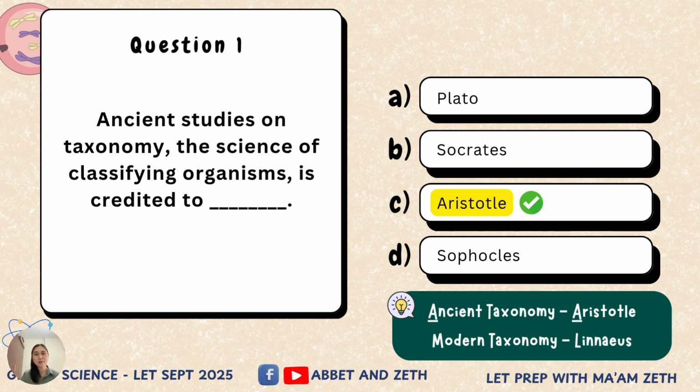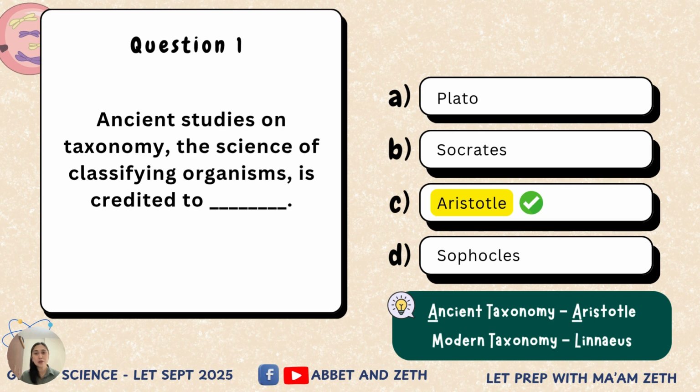And after him, several scientists followed his footsteps. One of them was Carolus Linnaeus or Carl von Linné. So he did further studies on how to properly classify organisms. That's why he was called the father of modern taxonomy. So again, ancient taxonomy for Aristotle and the modern taxonomy, that would be Carolus Linnaeus.